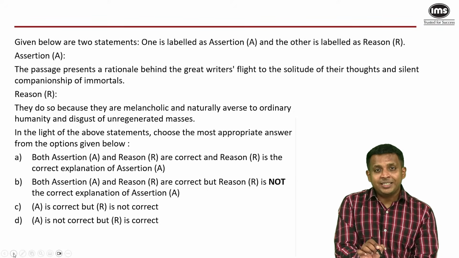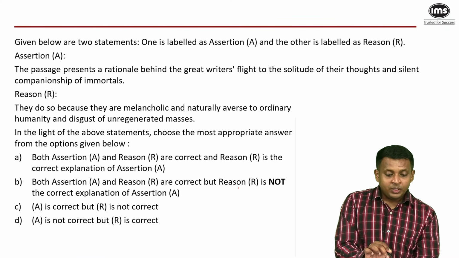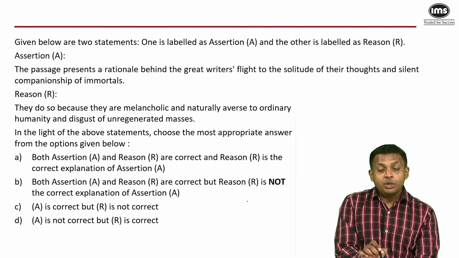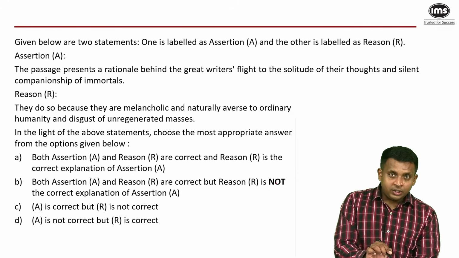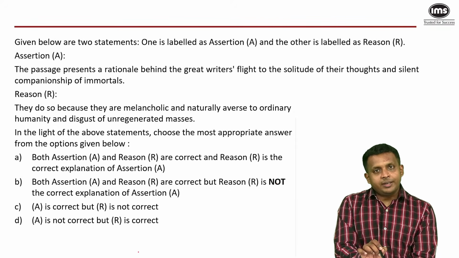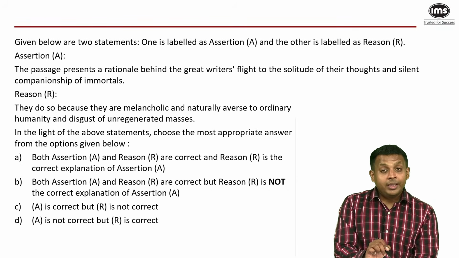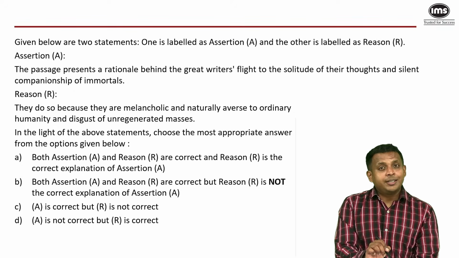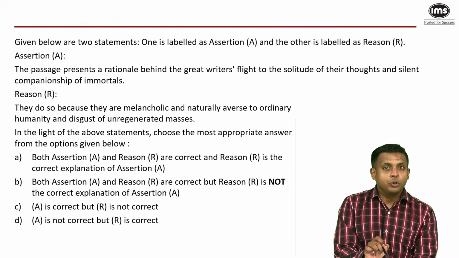Now, before you even read the statements, look at the options. Both assertion and reason are correct, and reason is the correct explanation of A. Both of them are correct, but reason is not the correct explanation of A. A is correct, but R is not correct. A is not correct, but R is correct. So, the first thing that you have to figure out based on the passage, are these statements correct or not? If they are both correct, the next thing to do is figure out whether the reason explains the first statement, the claim, the assertion or not.